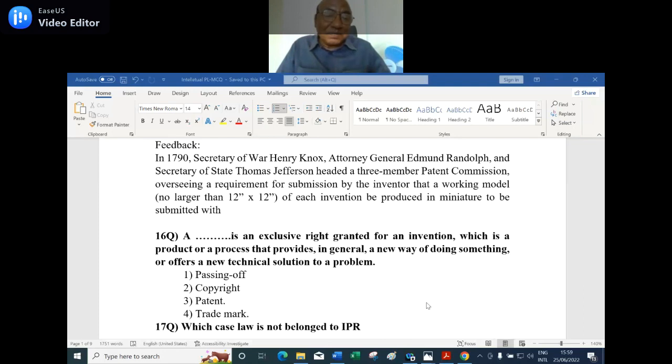Answer is Option 3, patent. Patent is the right answer. A patent is an exclusive right granted for an invention, which is a product or a process that provides, in general, a new way of doing something, offers a new technical solution to a problem.